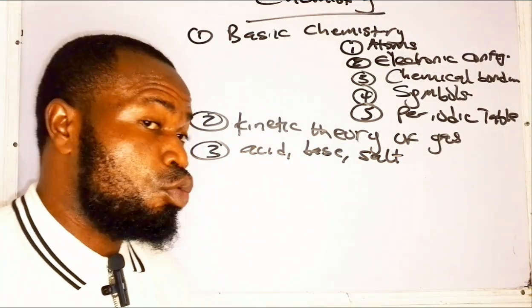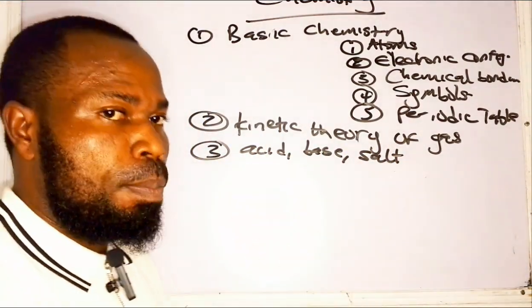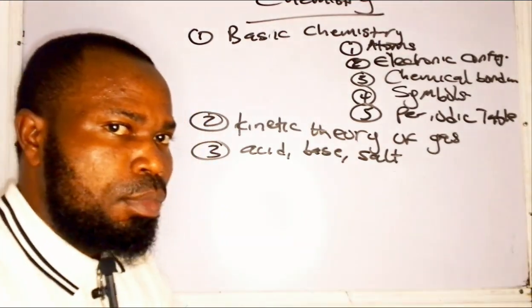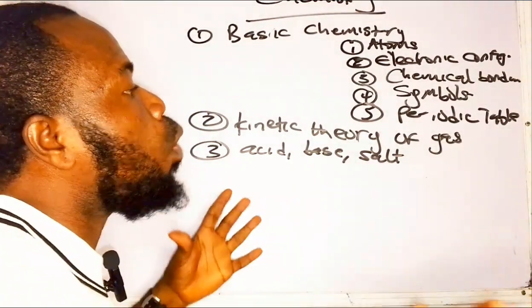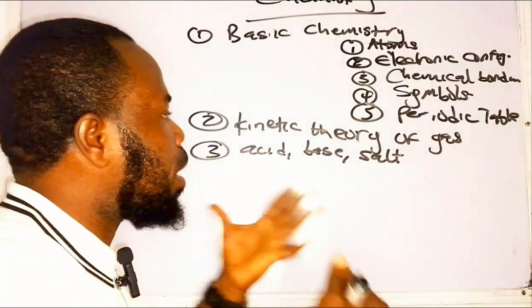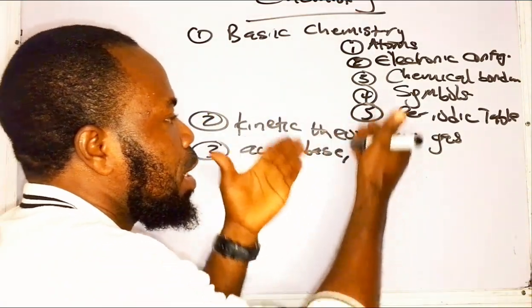Now, some people begin to argue. Do you know why? Because some of them don't really know where the question is coming out from. So when you see a particular question, some persons don't know that the question is coming out from salt, or the question is coming out from acid. So acid, base, and salt.